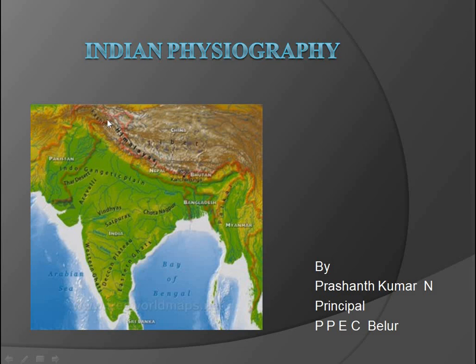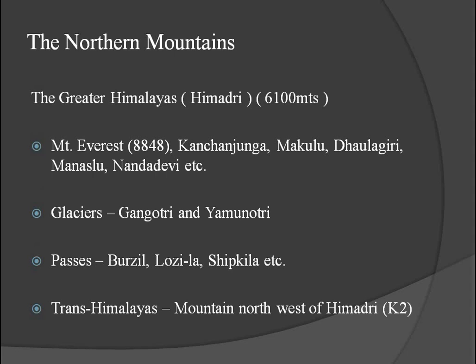If you observe, in the western side it is wide, and when we move towards the east it is narrow. So let us discuss about the northern mountain. Here this northern mountain is divided into three parallel ranges: Greater Himalayas, Lesser Himalayas, and Shivalik Hills.